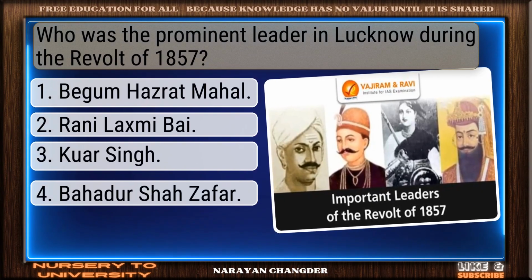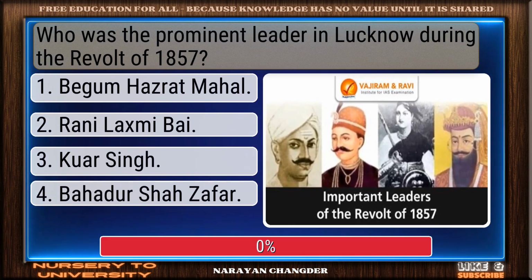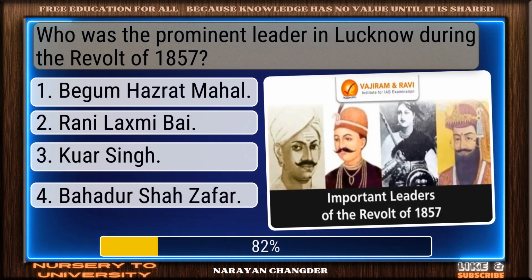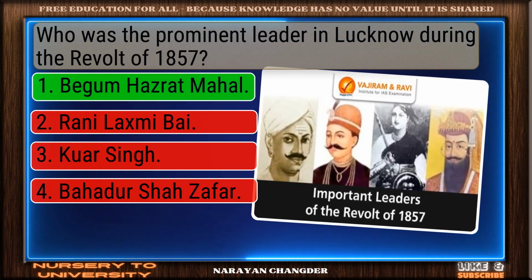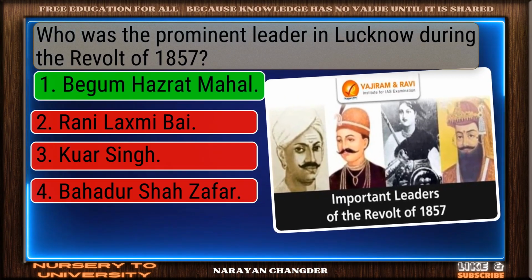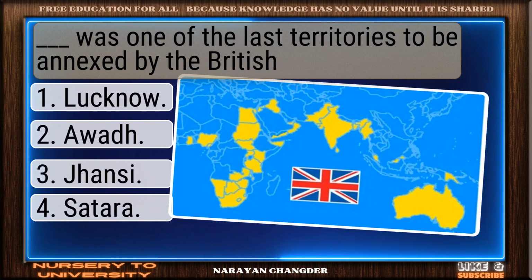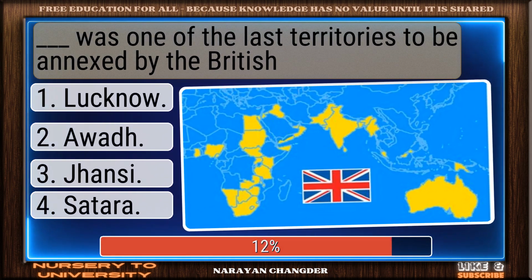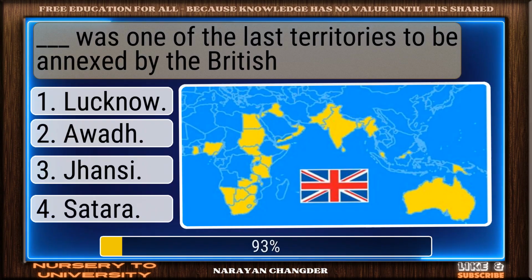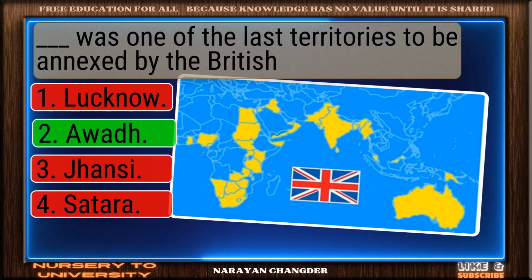Question number 64. Who was the prominent leader in Lucknow during the revolt of 1857? Clear logic. Your choice Begum Hazrat Mahal is sound and 100% true. Question number 65. Dash was one of the last territories to be annexed by the British. Excellent. Awadh is a brilliant choice.